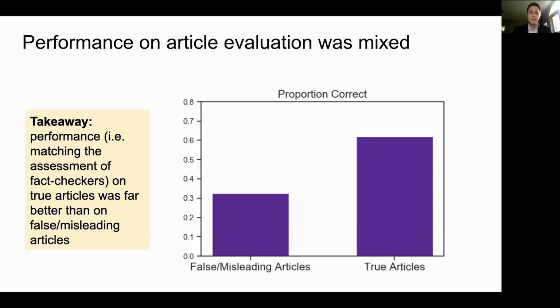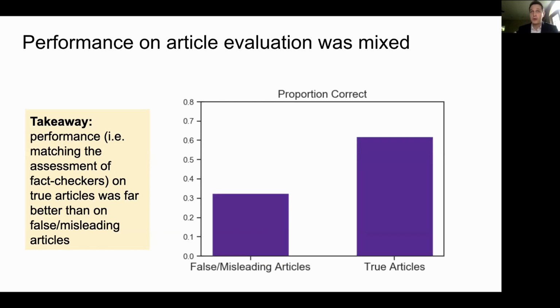So the first takeaway from this is that people were pretty bad at this task. So if you look at the graph and you look at the bar on the left, when lay people looked at articles that were false or misleading, according to fact checkers, they labeled them as false or misleading only about a third of the time. So recall that people only have three choices. They can label an article false or misleading, true, or could not determine. When they looked at a false or misleading article, they only got it right a third of the time, meaning they were pretty much indistinguishable from random.